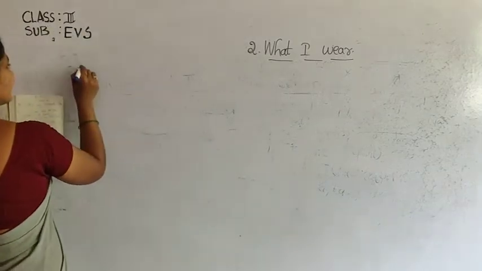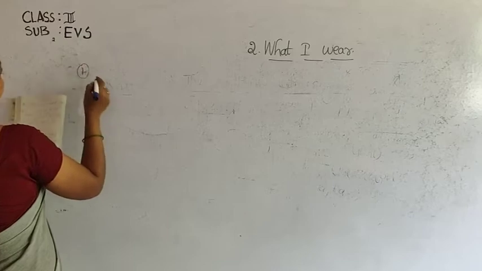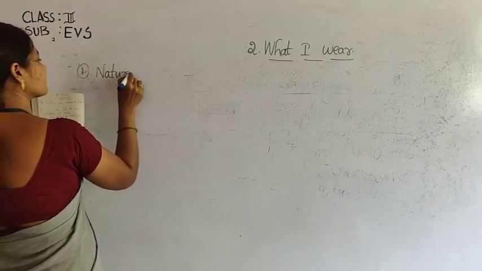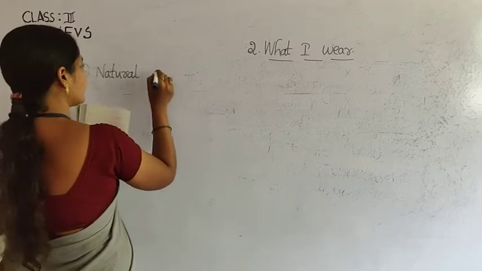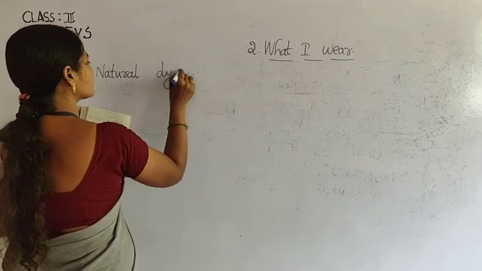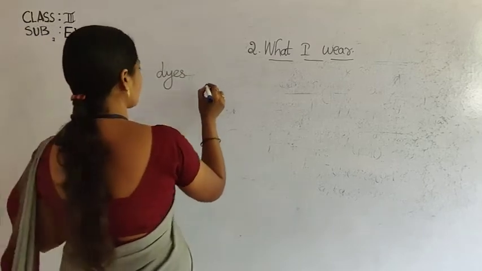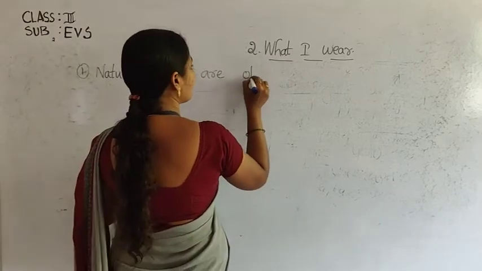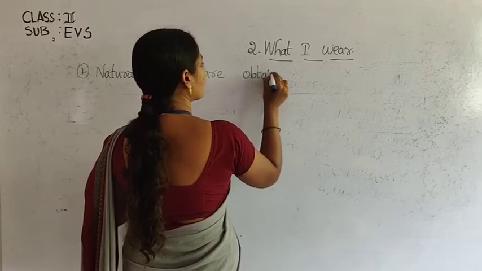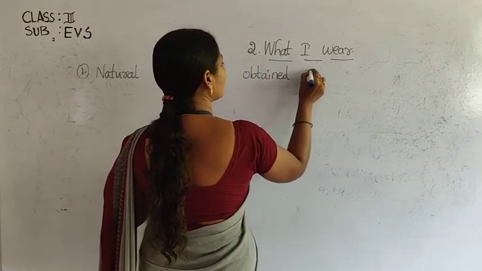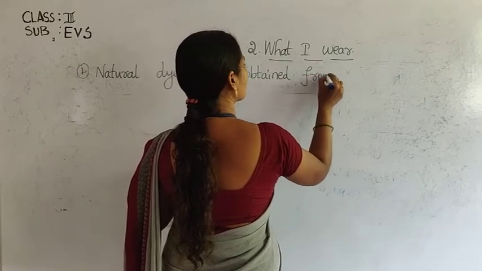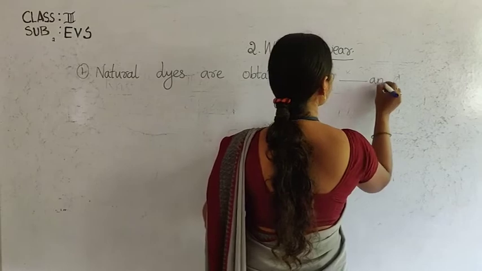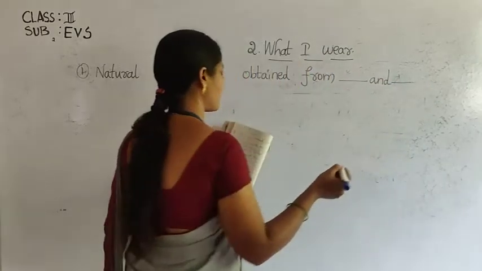The first question: Natural dyes are obtained from dash and dash.